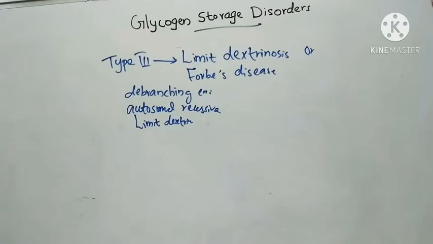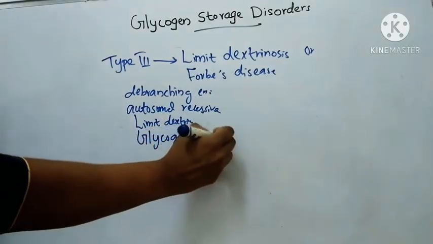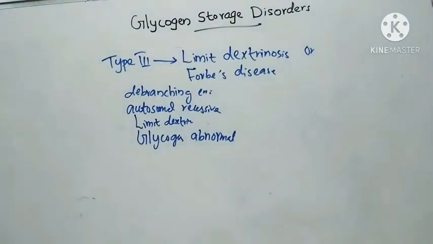Then clinical and biochemical features include hepatomegaly, moderate hypoglycemia, acidosis and progressive myopathy. This type 3 is similar to type 1, that is von Gierke disease, but here glycogen is abnormal and it runs a milder course. Enzyme deficiency can be demonstrated in leukocytes diagnostically. That is type 3, limit dextrinosis or Forbes disease.